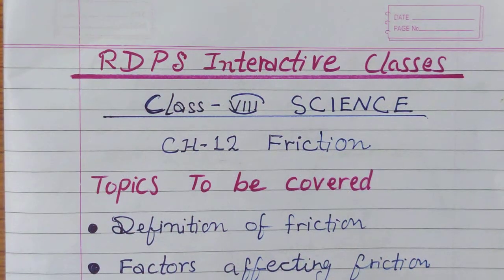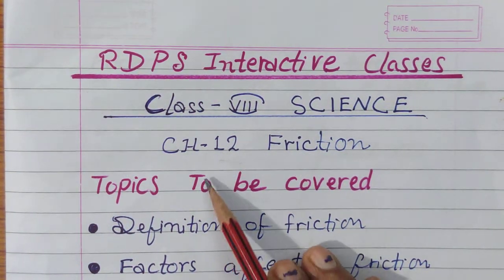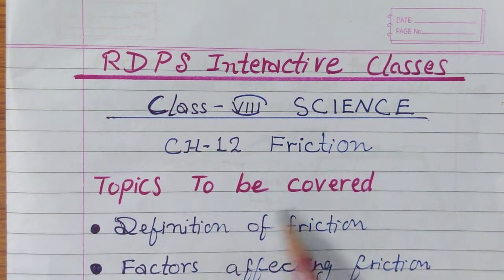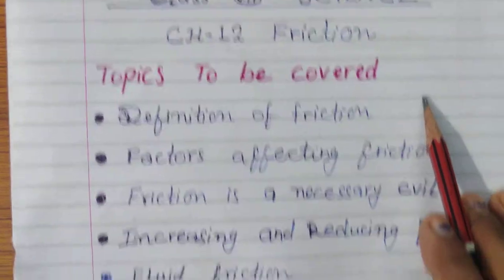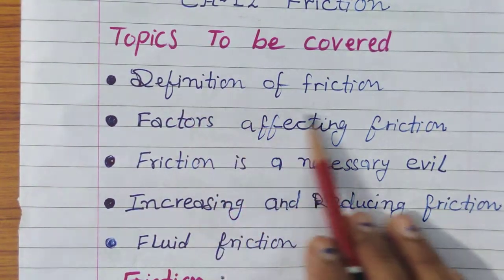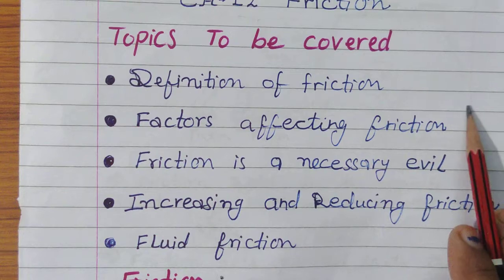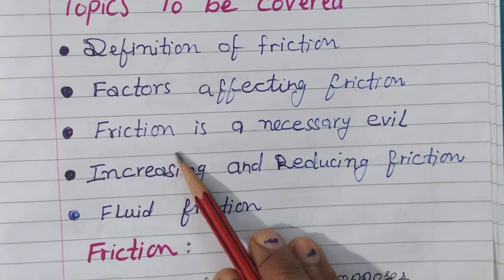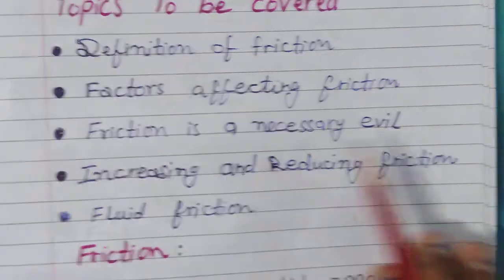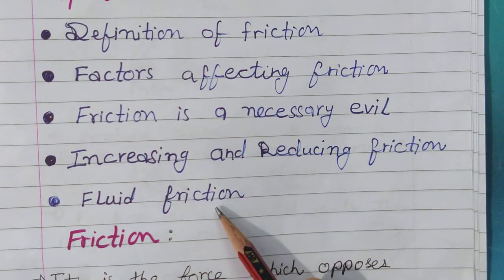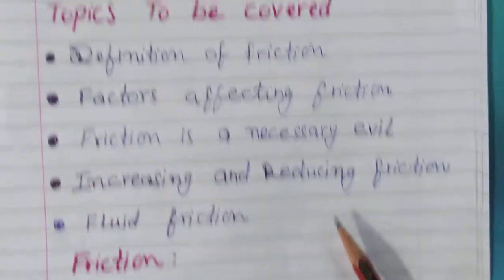Good morning, class. After completing chapter 11, today we are going to start chapter 12, that is friction. In today's class, we are going to cover these topics. Topics to be covered today are definition of friction, that is, what is friction, then factors affecting friction, then comes friction is a necessary evil, then increasing and reducing friction, and finally we will learn about fluid friction today.